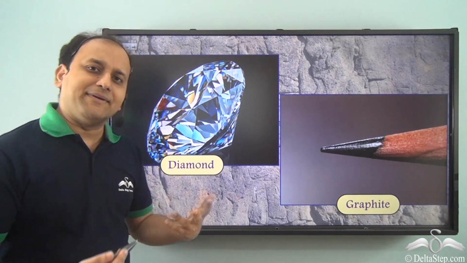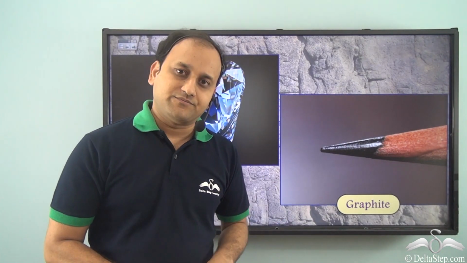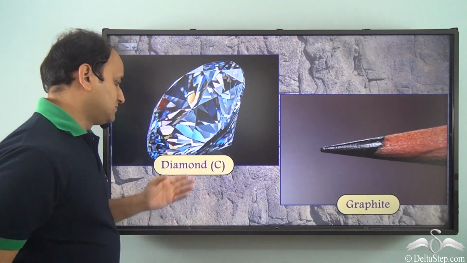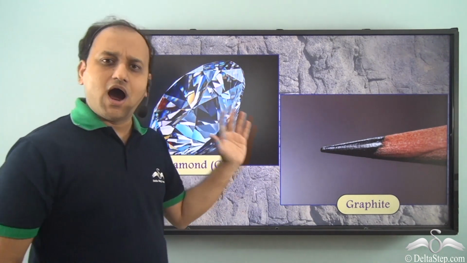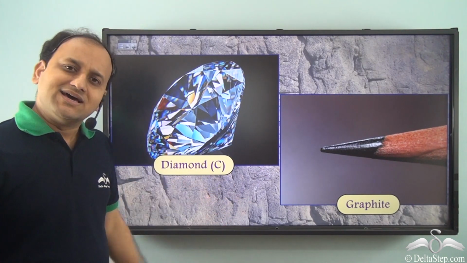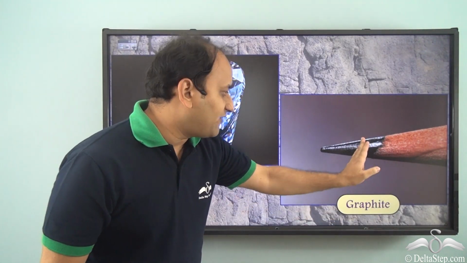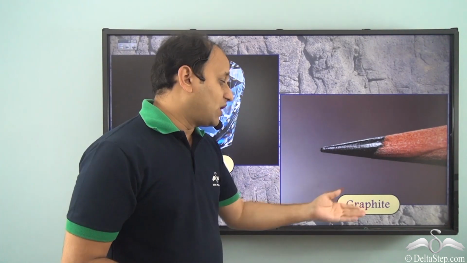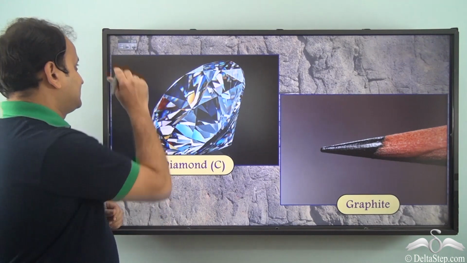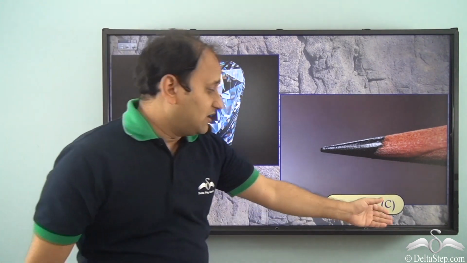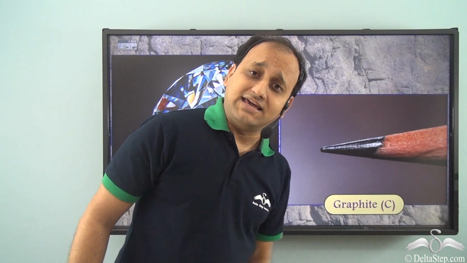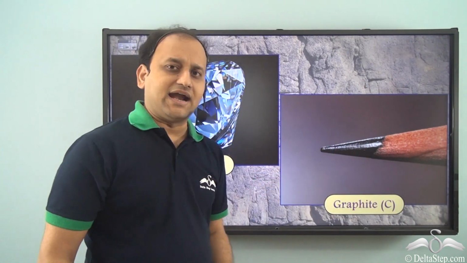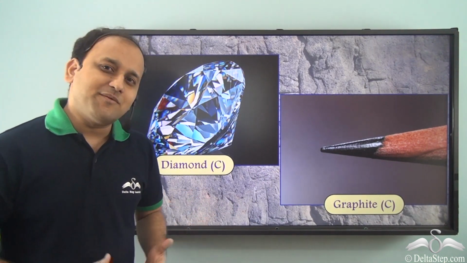Now if we talk about the chemical composition of diamond and graphite, what would it be? For diamond, it is C. It is very hard and its chemical composition is C. On the other hand, graphite is very soft. It can easily break, as we know. Now what is the chemical composition of graphite? Well, even the chemical composition of graphite is C. So both have the same chemical composition, that is C or carbon.